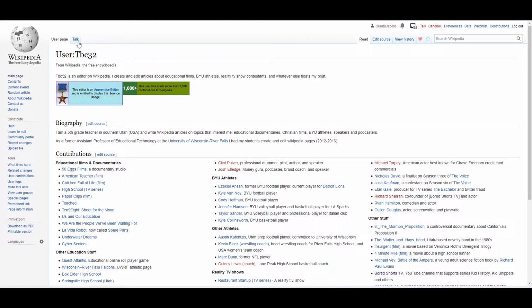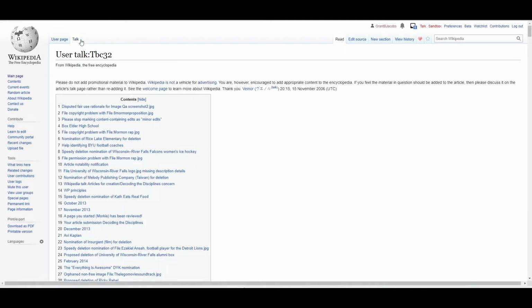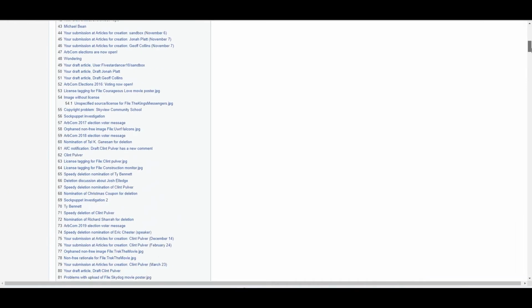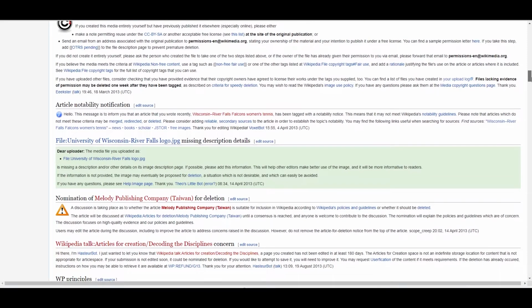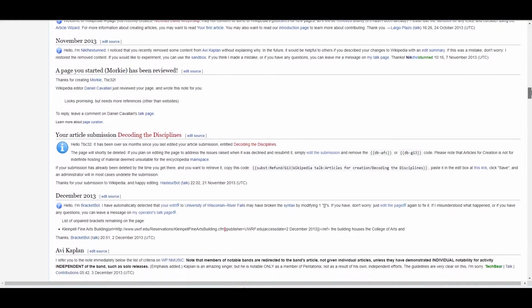But then if you go to the talk page, then you're going to see here are some things that people have contributed to their page. So a notability verification, missing details, something was put up for deletion. And these are usually negative things, right?